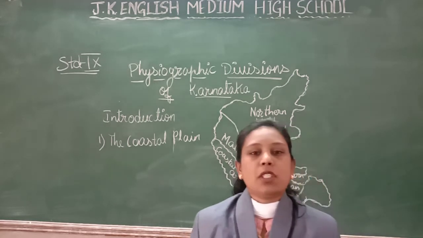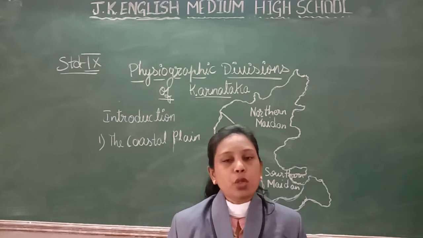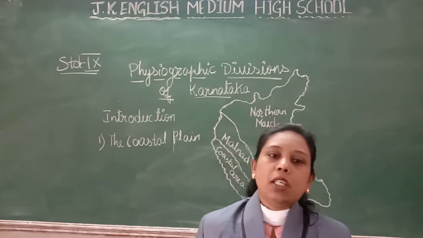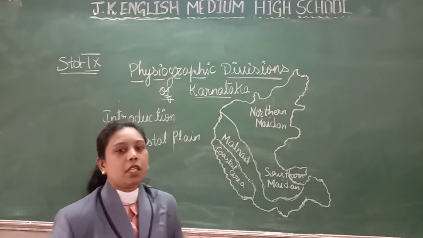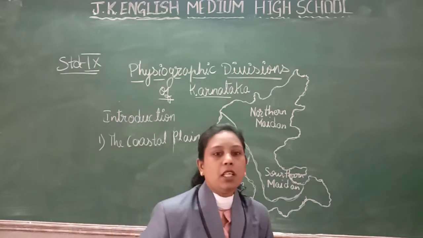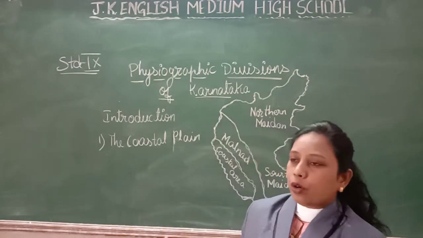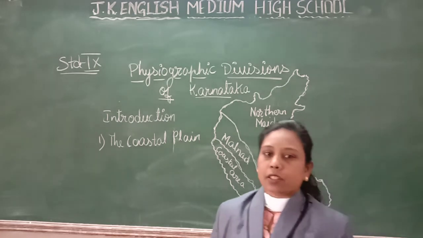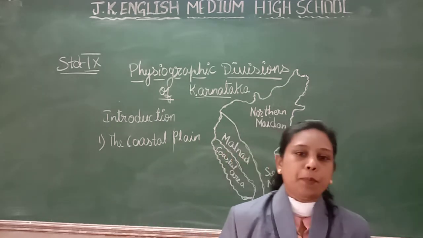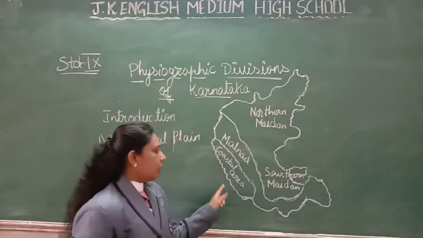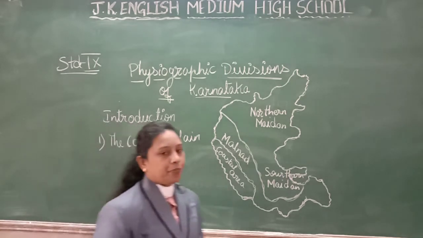On the basis of structure and relief, Karnataka can be divided into three important physical divisions: the coastal plain, the Malnad region and the Maidan regions. Before going to the Malnad and Maidan regions, first let me explain all about the coastal plains. You can see here the coastal plain in Karnataka, the coastal area.